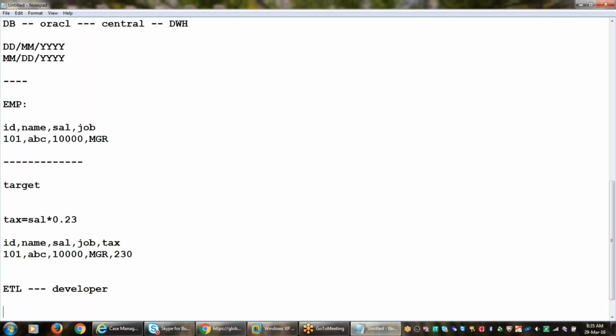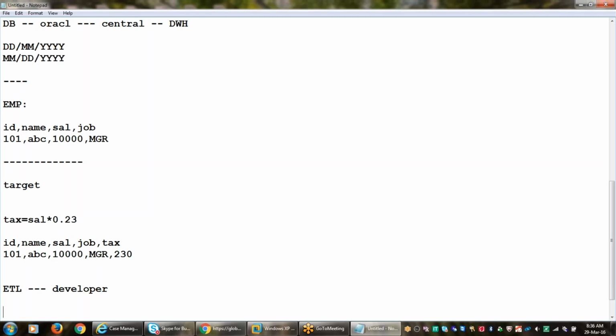Now, once the developer has developed the ETL process, what do we need to do as an ETL tester? We have to test everything: the extracted information, the transformed data, and how properly it has been loaded, all the three steps. Yes, exactly. So here we need to test the complete ETL process, whatever the developers have done. Is it coming according to the requirement or not? Have the developers done it properly or not, we need to test. It's our responsibility.